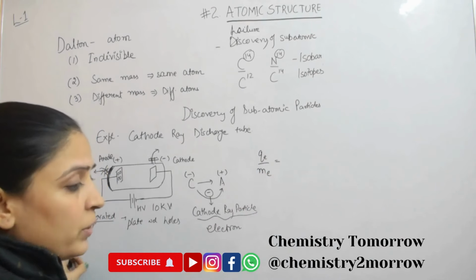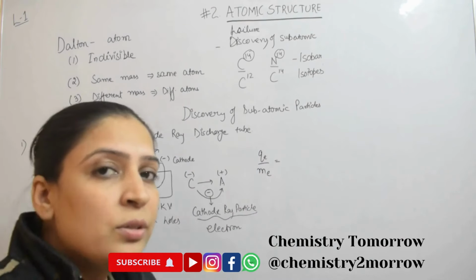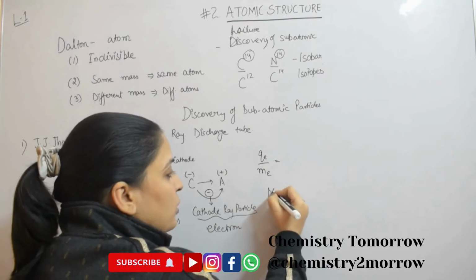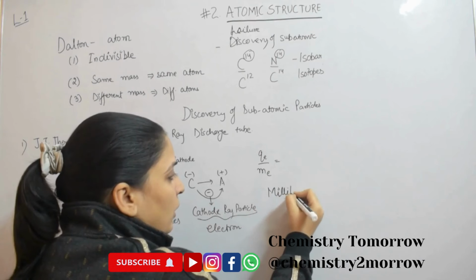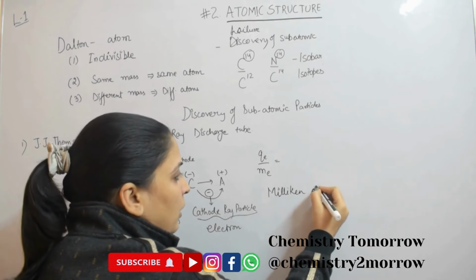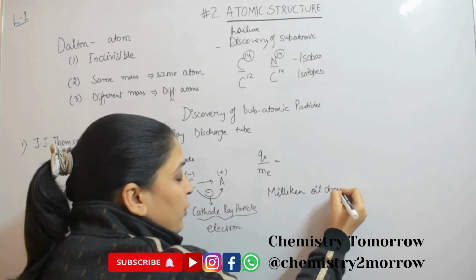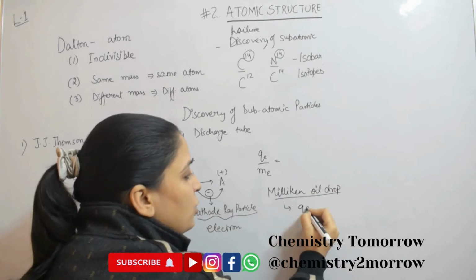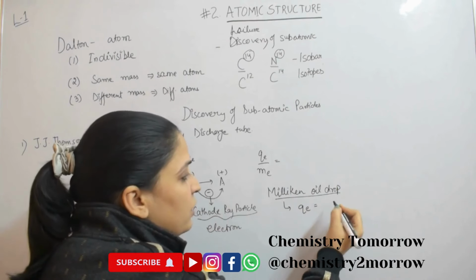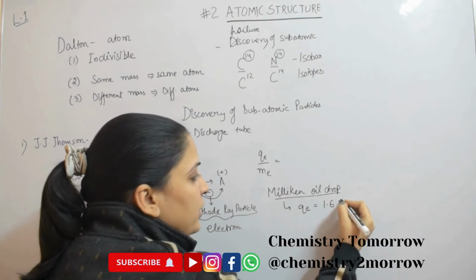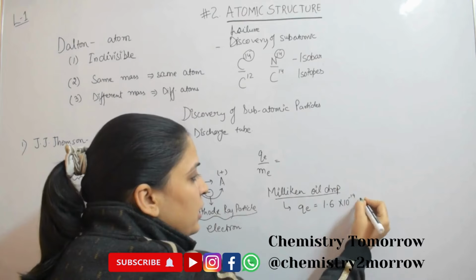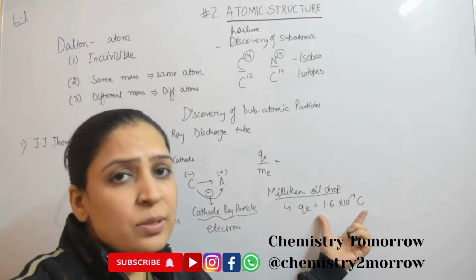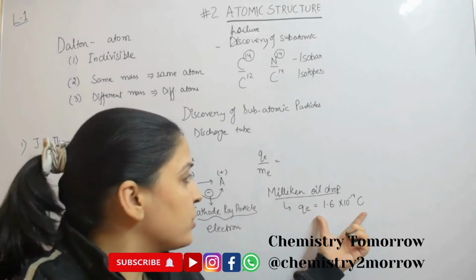And along with that other experiments were going on. One of the very important experiments was done by Millikan, the oil drop experiment. From this experiment Millikan gave the charge of electron, about 1.6 × 10^-19 coulomb. One electron has this much charge. It is important that you remember these numbers.